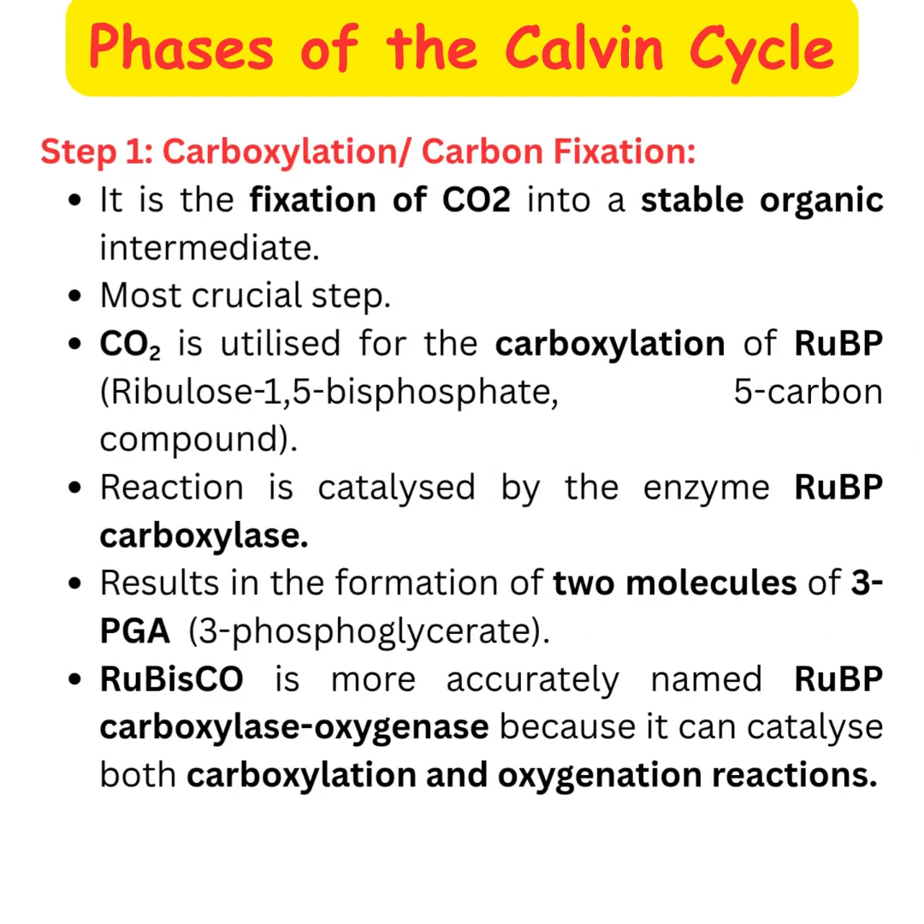Step 1. Carboxylation, or carbon fixation. Carboxylation is the fixation of carbon dioxide into a stable organic intermediate. It is the most crucial step of the dark reaction. Carbon dioxide is utilized for the carboxylation of RuBP, ribulose 1,5-bisphosphate, a 5-carbon compound. The reaction is catalyzed by the enzyme RuBP carboxylase, which results in the formation of two molecules of 3-PGA, 3-phosphoglycerate. The enzyme, Rubisco, also has an oxygenation activity. Hence, it is more accurately named RuBP carboxylase oxygenase. It can catalyze both carboxylation and oxygenation reactions.